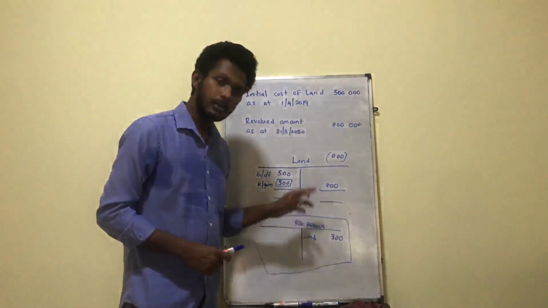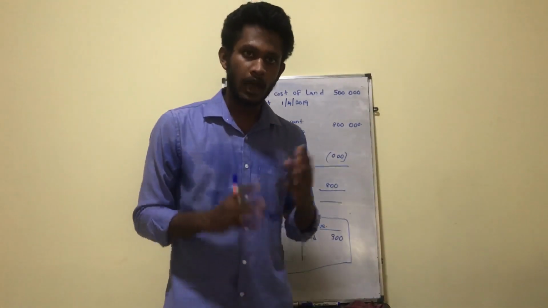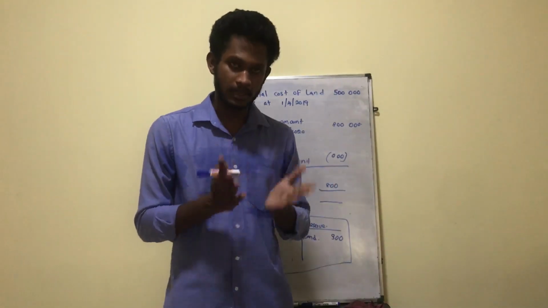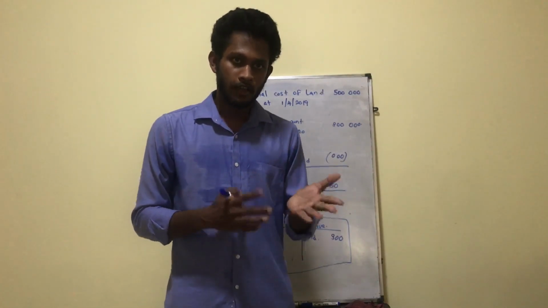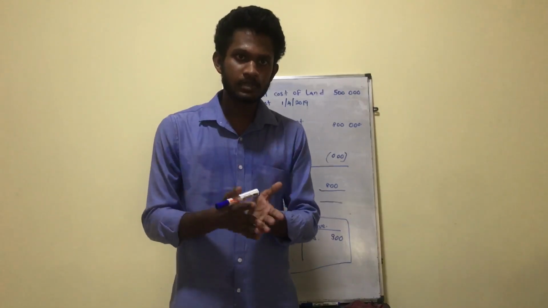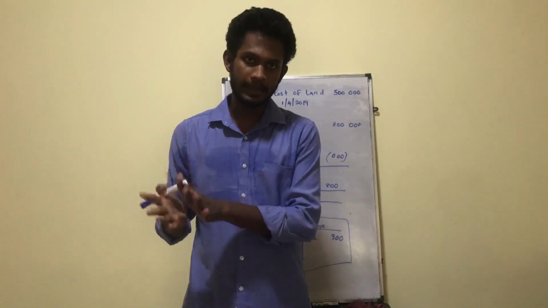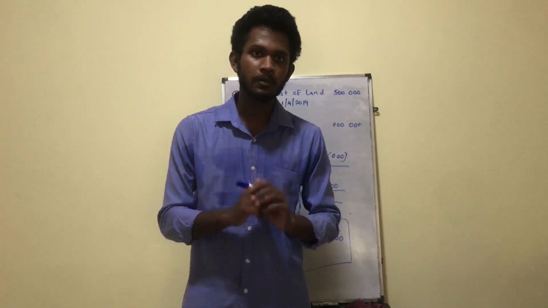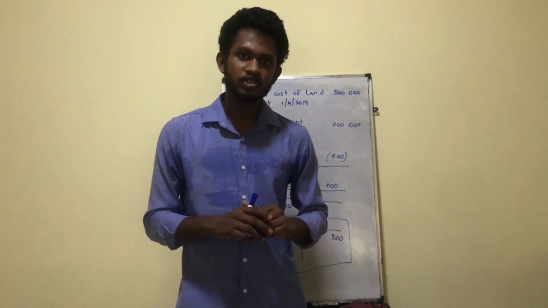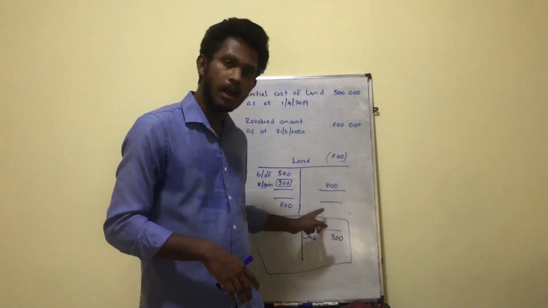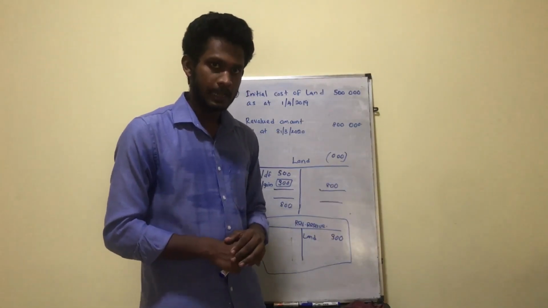So what is the concept behind that? That's the prudence concept. I hope you have studied accounting concepts. So what does the prudence concept say? It says whatever the expected expenses have to be recognized immediately, whereas whatever the expected gains or the unearned gains cannot be recognized as income, right? That's on a precautionary basis, right? So this is an unearned gain, therefore we are not going to recognize this income in your P&L, right?